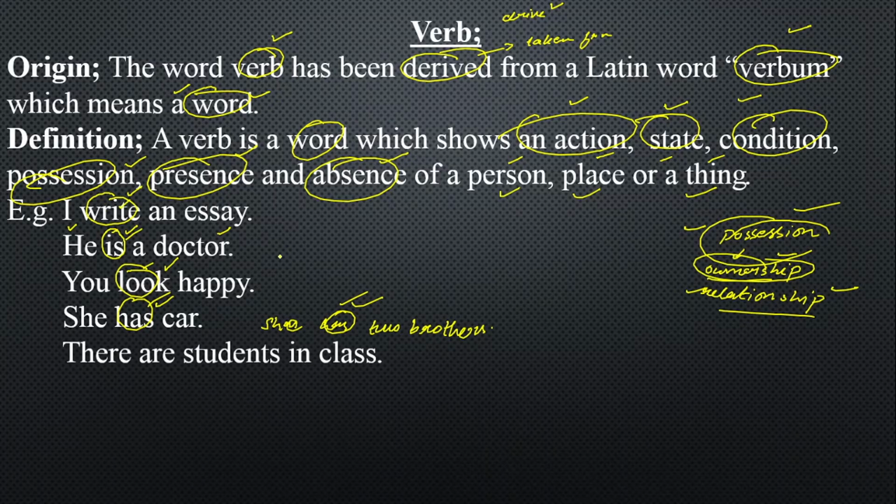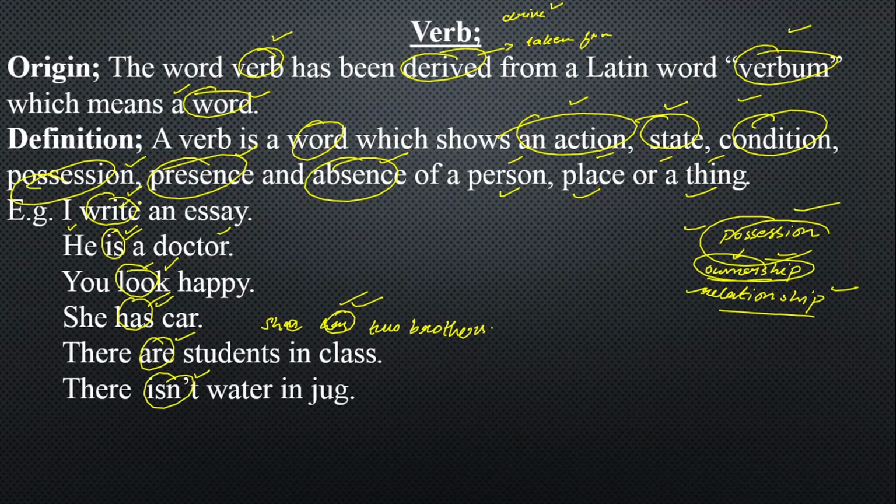Number 5, it shows presence. I said there are students in the class. "Are" is showing the presence here. So there are students in class; "are" is showing the presence. And last we have got absence. There isn't water in the jug. "Isn't" is showing the absence.